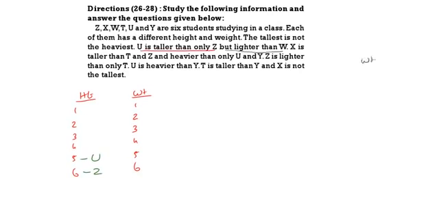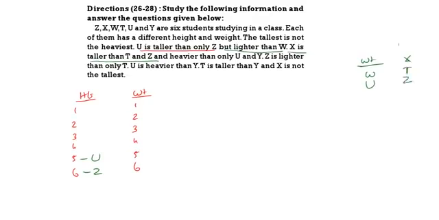But lighter than W. So U is lighter than W. X is taller than T and Z. This is in the height. X is taller than T and Z means that can be XTZ or XZT. And heavier than only U and Y. So X is heavier than only 2 persons, U and Y. That means XUY or XYU in terms of weight.